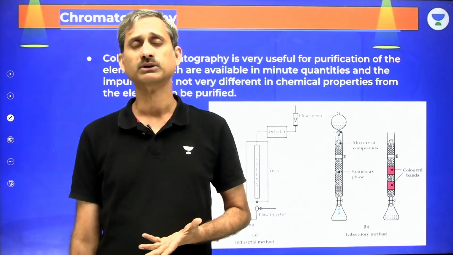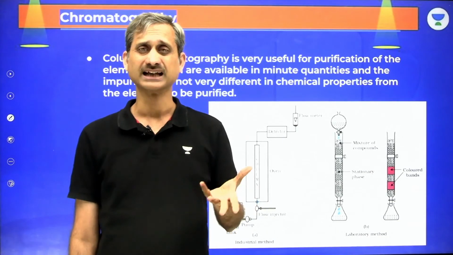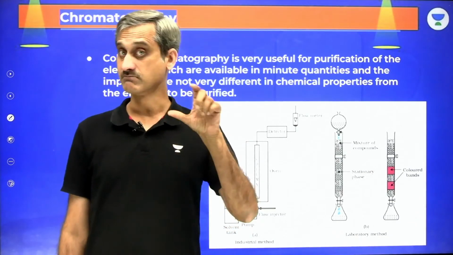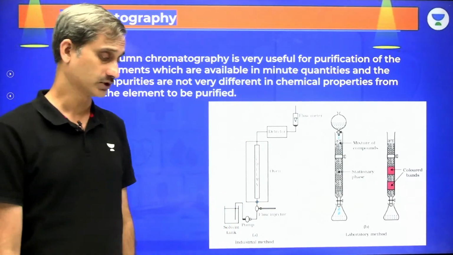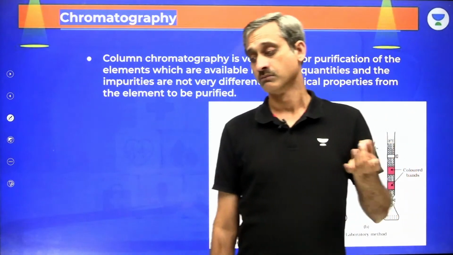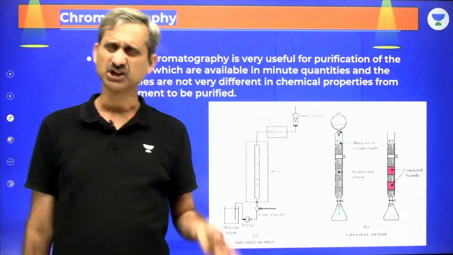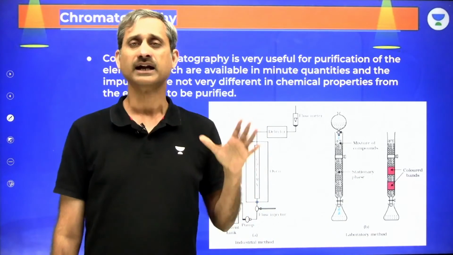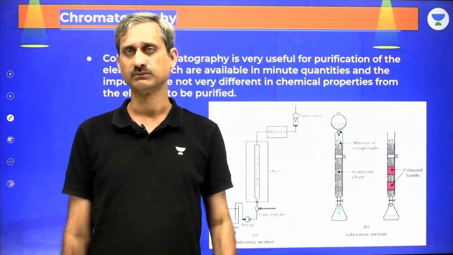We won't be able to separate out activated cobalt and non-activated cobalt having the same mass. But chromatography can even be used to separate on the basis of density. It can be used to separate on the basis of basic character or solubility or adsorption, anything, any physical or chemical difference in the property, and chromatography can be used for that.